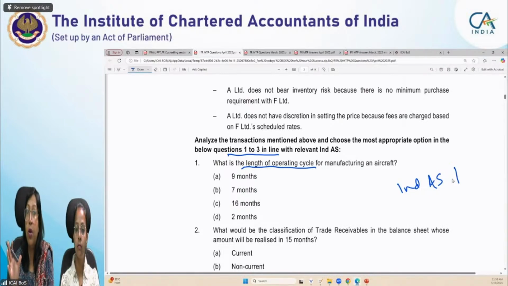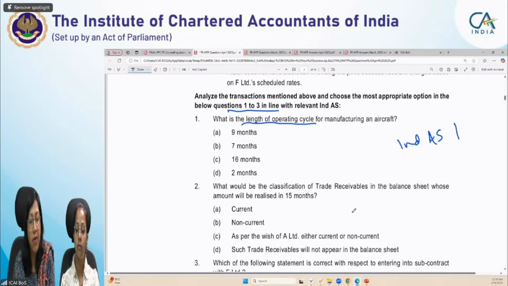It should come to your mind. If it is not coming to your mind, somewhere you feel that you are not connecting, your preparation is not that thorough. Okay. So what is the length of operating cycle for manufacturing an aircraft? Those who have answered Ind AS 2 or Ind AS 116 leases, maybe it was because of manufacturing an aircraft. But here it is Ind AS 1 because we are talking about the length of operating cycle.